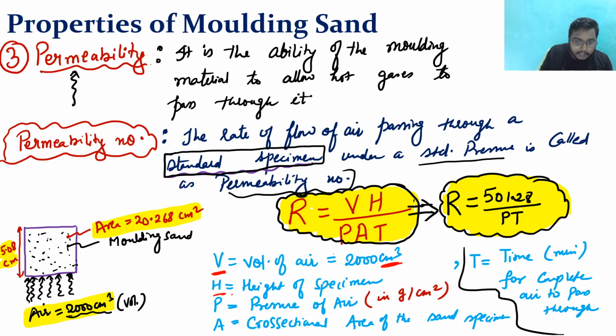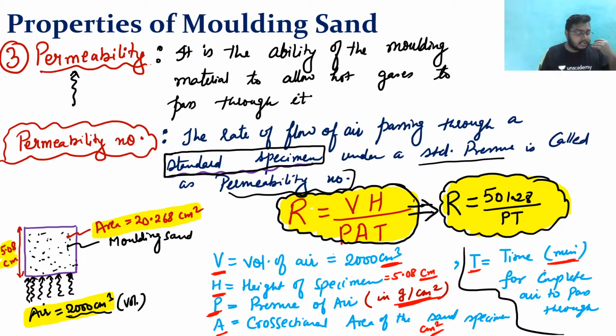What is the height? 5.08, also in centimeter. The pressure unit is in gram per centimeter square. What is the area? Area is 20.268 centimeter square. Clear? Now T, what is the unit? T is in minute.